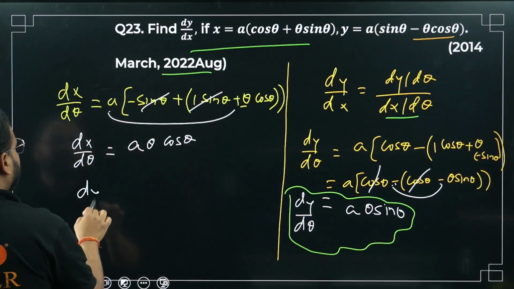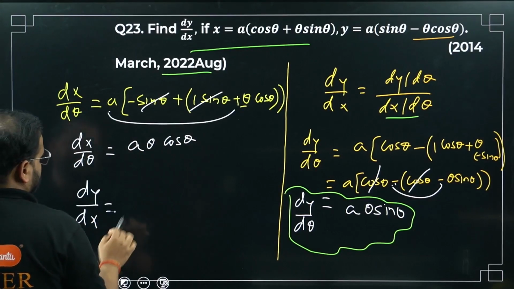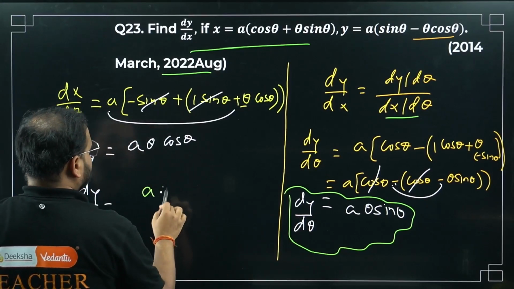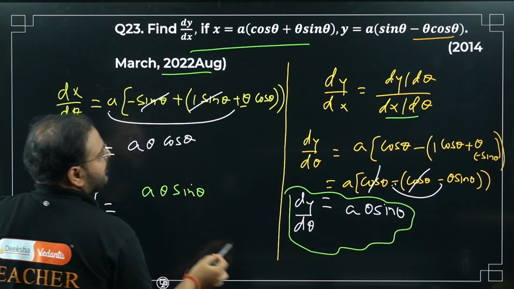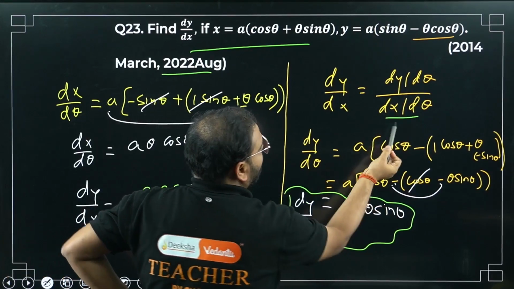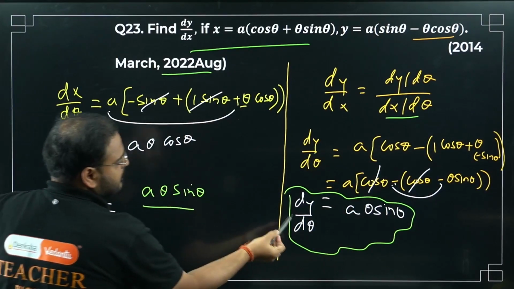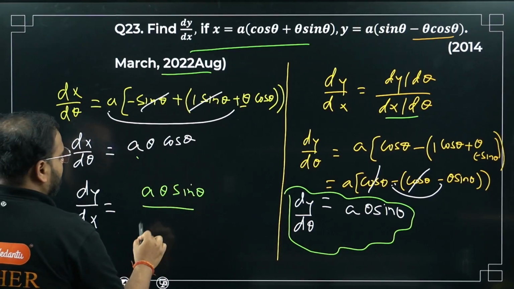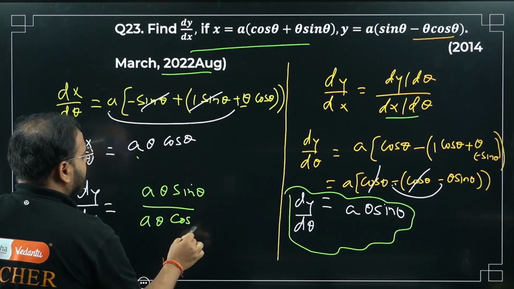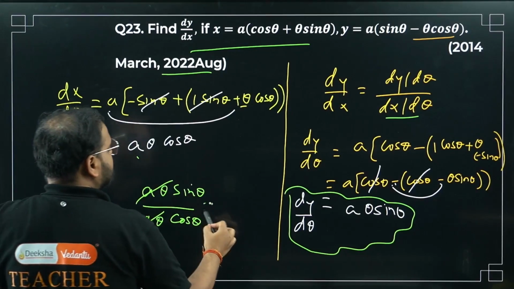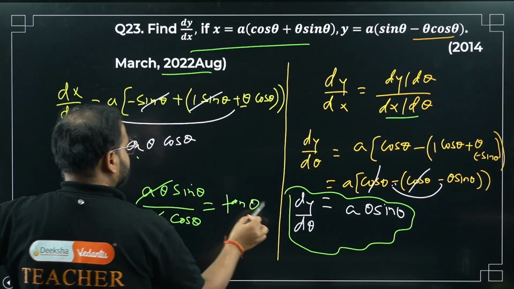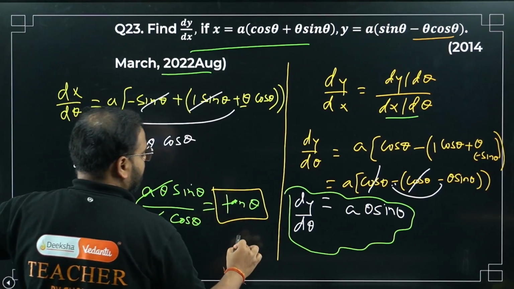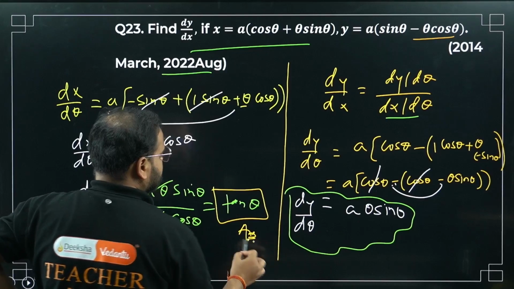What I'm looking for? dy by dx. Please check, this is a theta sine theta. Please check from here. dy by d theta upon dx by d theta. So what is dy by d theta? A theta sine theta. Okay. dx by d theta, a theta cos theta. Cancel, cancel. What's the answer? So tan theta is the answer. Have a look. Tan theta is my final answer, sir.